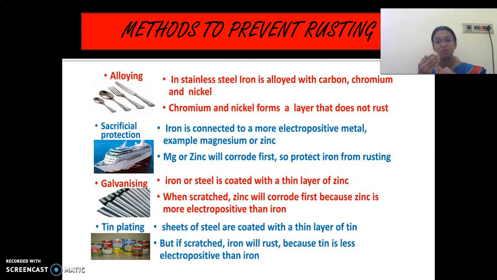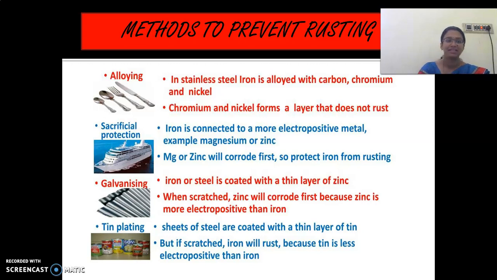So what is the process? It is the alloying process. The stainless steel which we use at home is also mixed with other substances to avoid rusting. Okay, look at here. Chromium and nickel. In stainless steel, iron is alloyed, means mixed with carbon, chromium and nickel. So, to avoid rusting, alloying is one process.